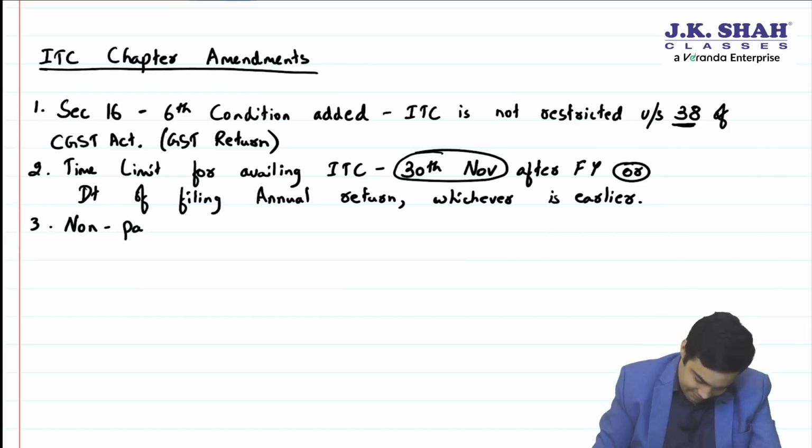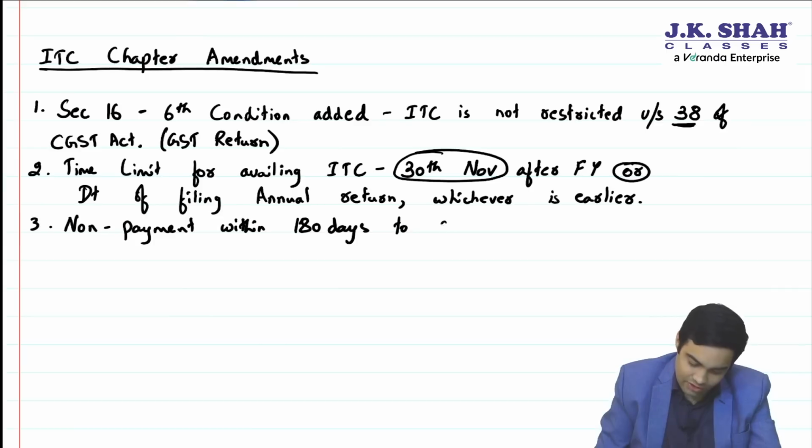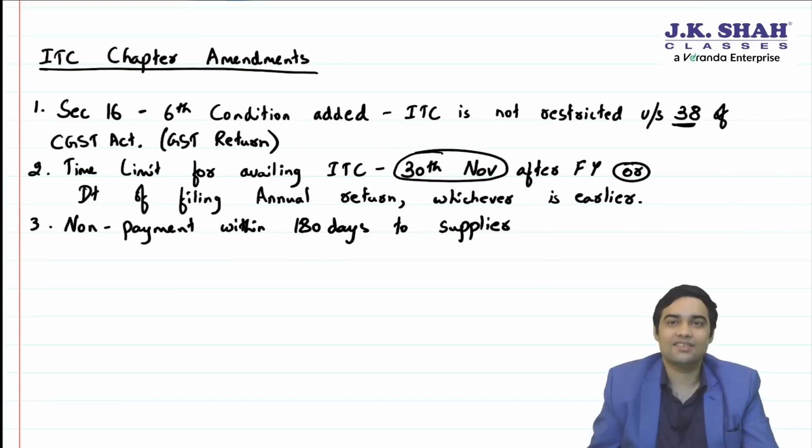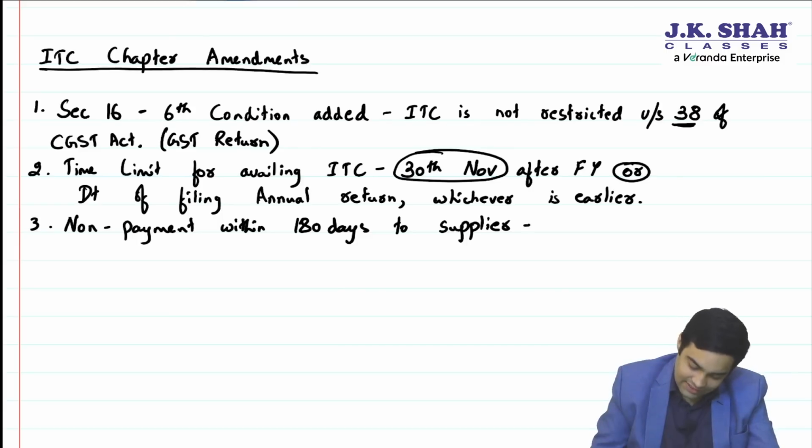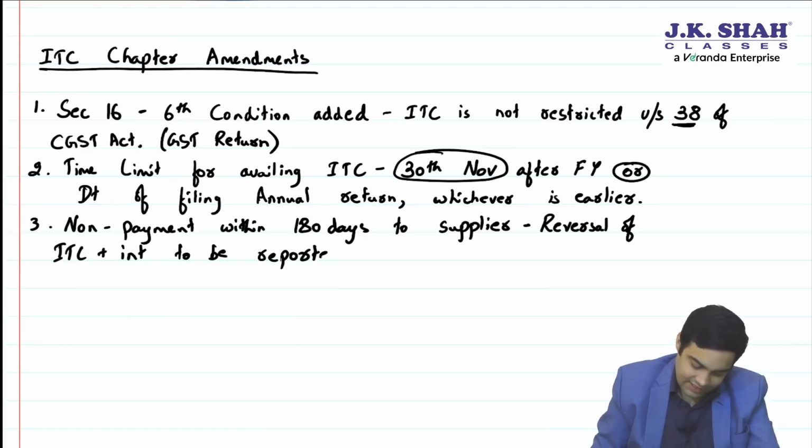non-payment within 180 days to supplier. You remember there was a point, non-payment within 180 days to supplier. If you don't pay within 180 days to supplier, you'll have to reverse ITC along with interest. Now government has said that reversal of ITC plus interest to be reported in GSTR 3B.